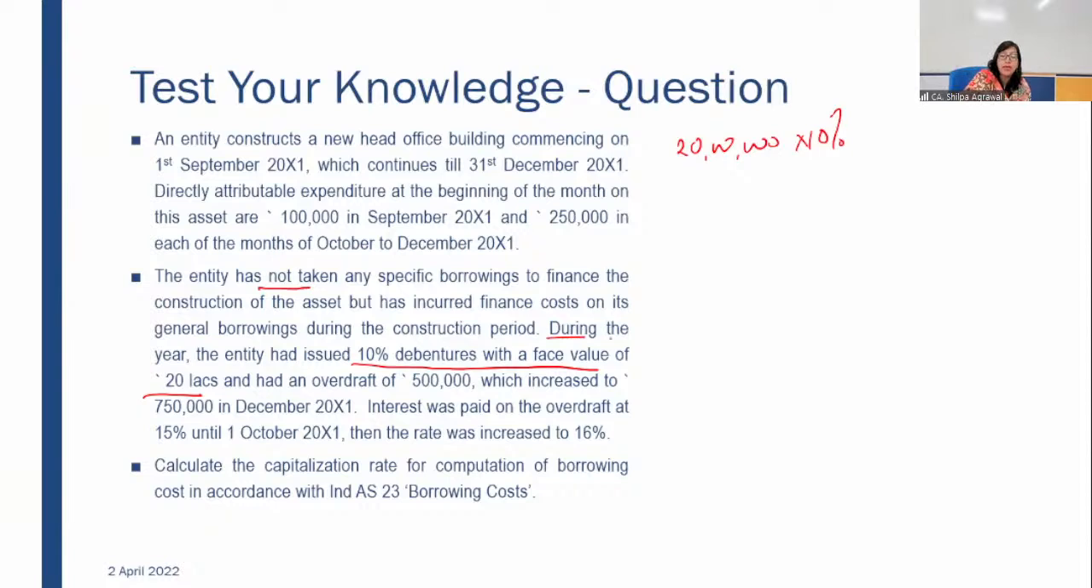Here you are not aware when this debenture was issued. During the year it is mentioned, but exactly when is not mentioned. That's why what we considered is the construction period. Construction period is 1st September to 31st December, that is September, October, November, and December, 4 months. So we calculated it for 4.